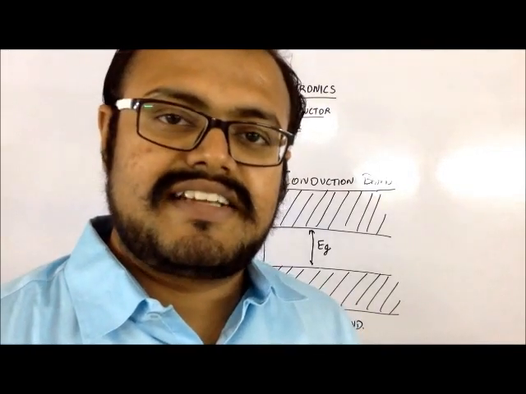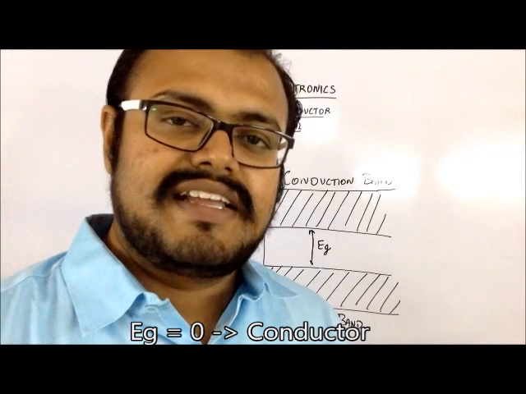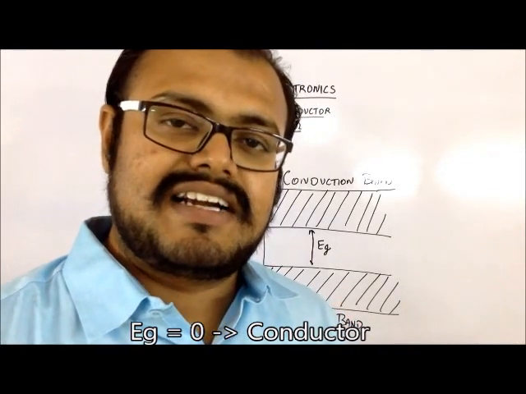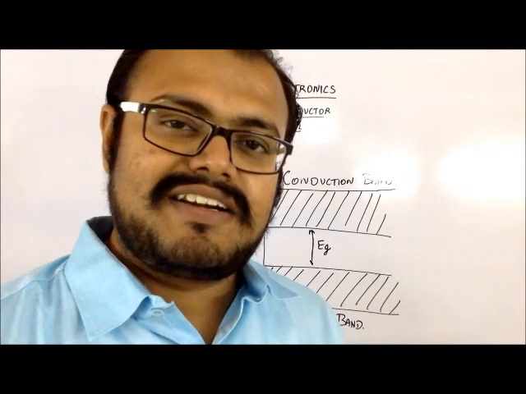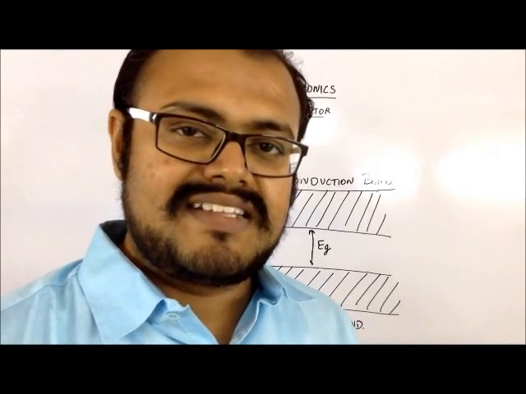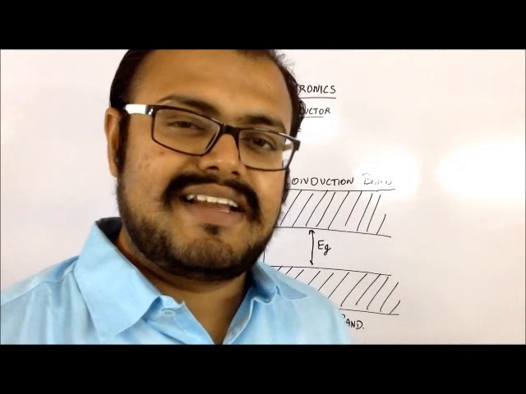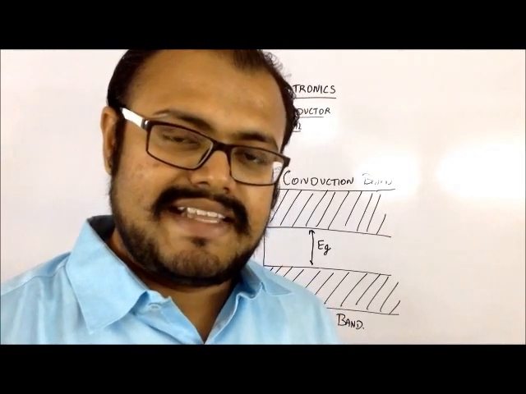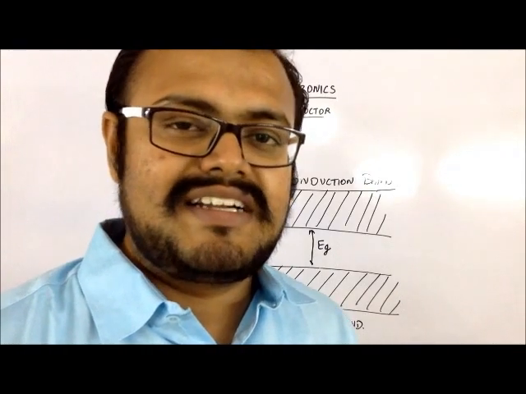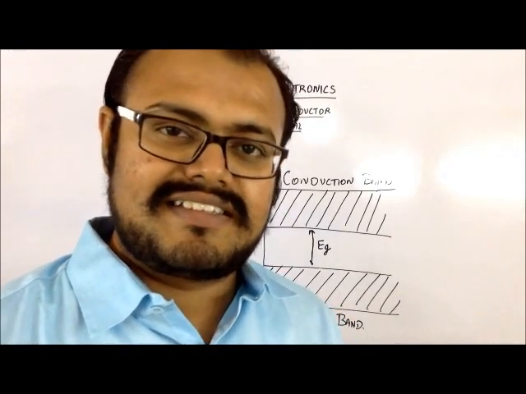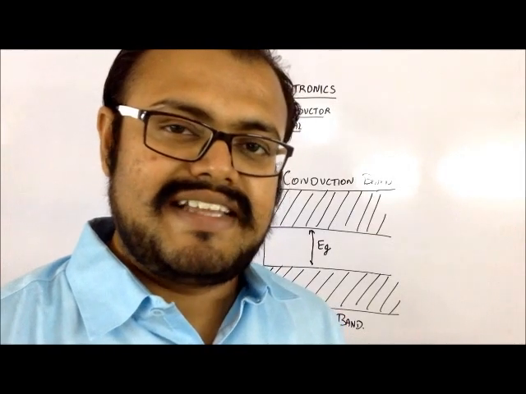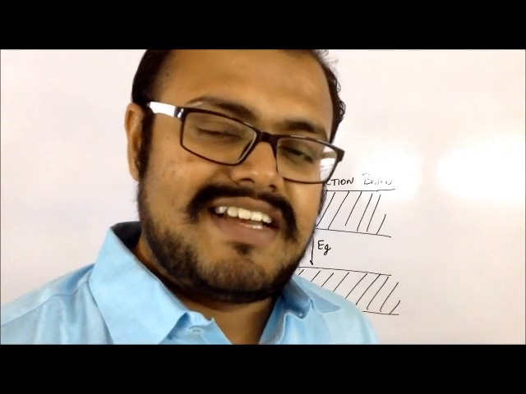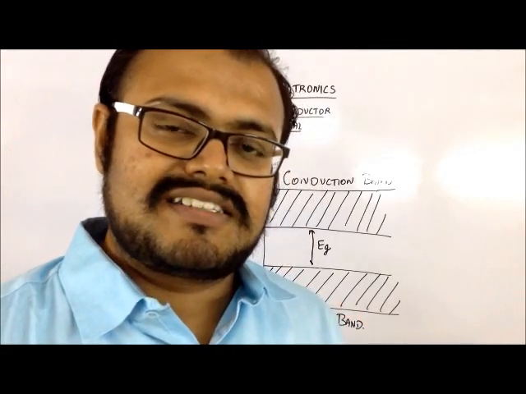When this energy gap has the value 0, that particular material is called a conductor. That means if the electrons want to jump from the valence band to the conduction band, they require almost zero energy to do so. They can freely go from the valence band to the conduction band levels as they want. So that is why they are good conductors of electricity, because of the easy availability of the electrons for conduction purposes.